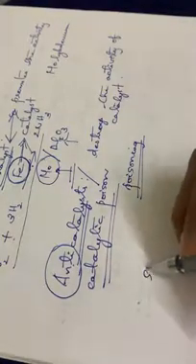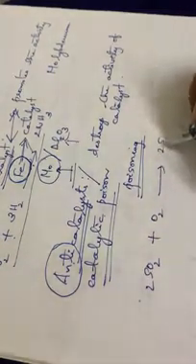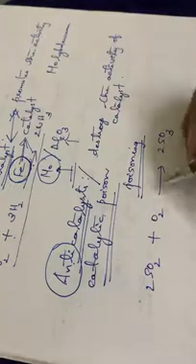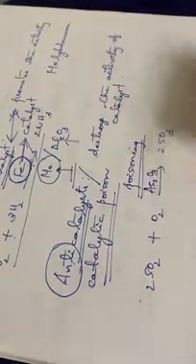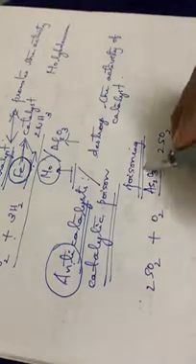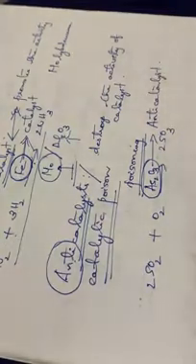Example, in the oxidation of sulfur dioxide, 2SO2 plus O2 giving 2SO3, if arsenic oxide, As2O3, is present in this reaction mixture, it will act as an anti-catalyst.